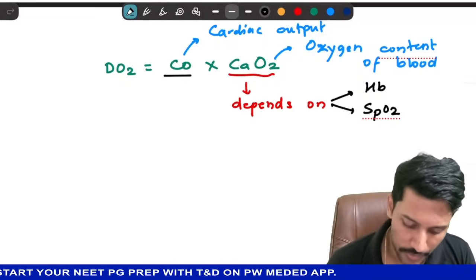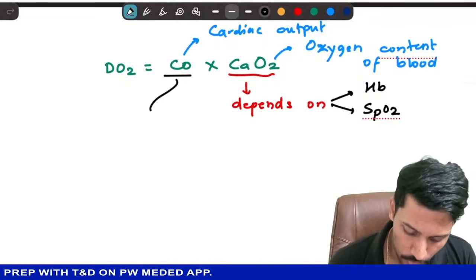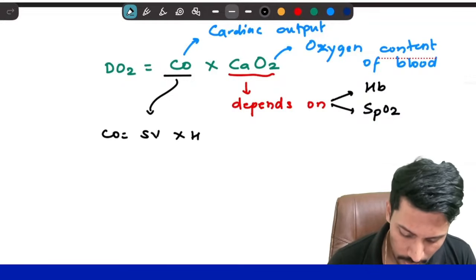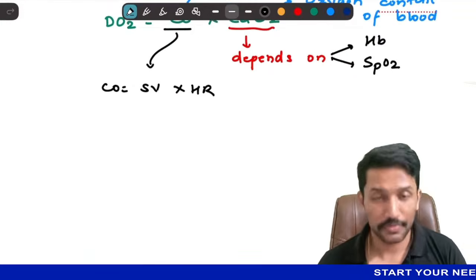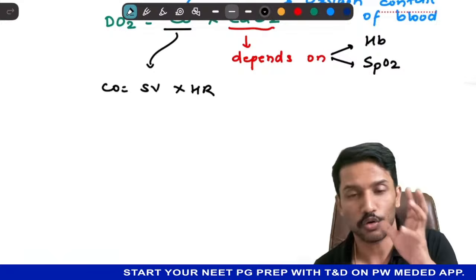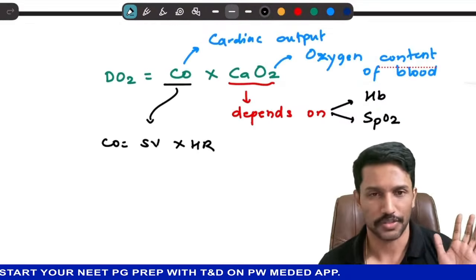So what are the determinants of cardiac output? We define cardiac output as stroke volume into heart rate. So any condition where there is decreased stroke volume or decreased heart rate, I can have low cardiac output. Low cardiac output means low tissue delivery of oxygen, right?